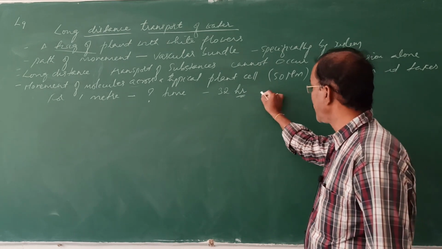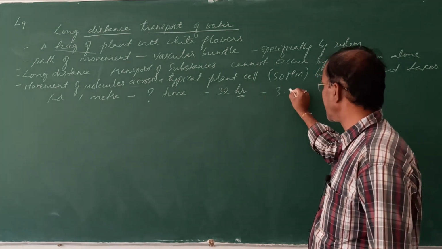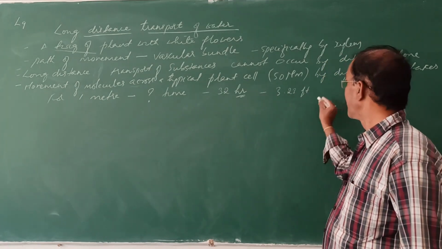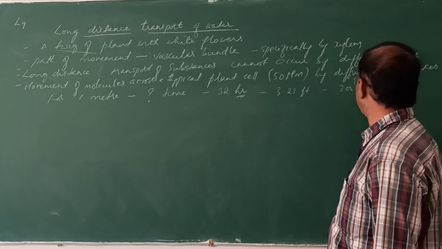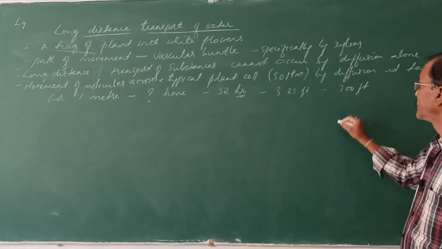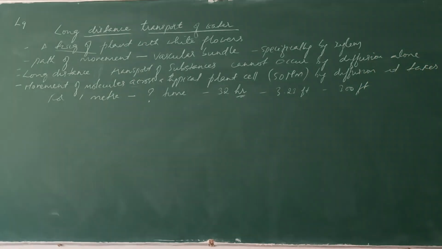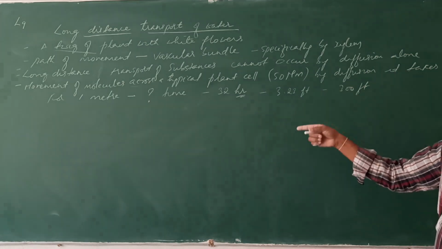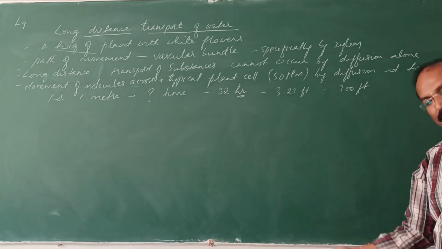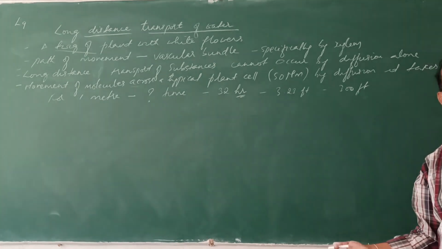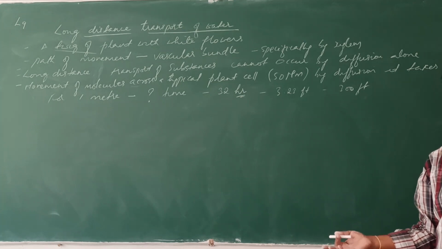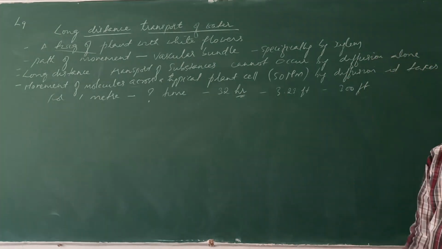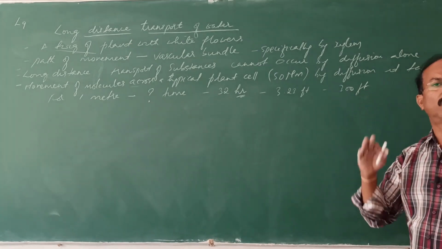If 32 hours are taken to cross nearly 3.23 feet, then for reaching 300 feet by diffusion alone, how much time would it take? It takes several months, even up to years. So diffusion cannot supply the water over a long distance from roots to the tip.